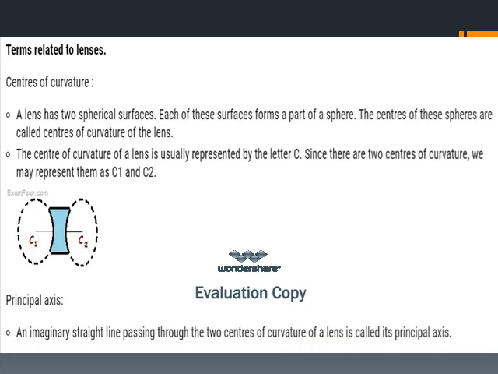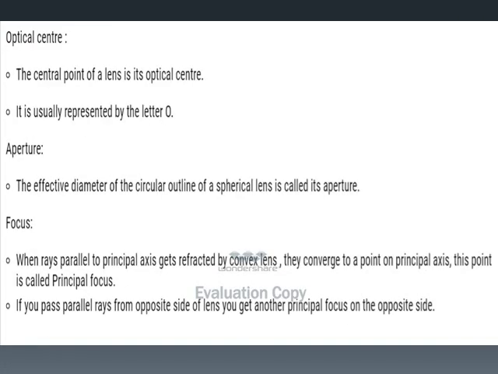Next, it is the optical center. For a mirror, we say this as the pole. For a lens, we say this as the optical center. So the central point of a lens is called the optical center. It is represented by the letter O. Next one is aperture. The effective diameter of the circular outline of a spherical lens is called its aperture. Where the light ray goes and hits the surface of the lens is called the aperture.